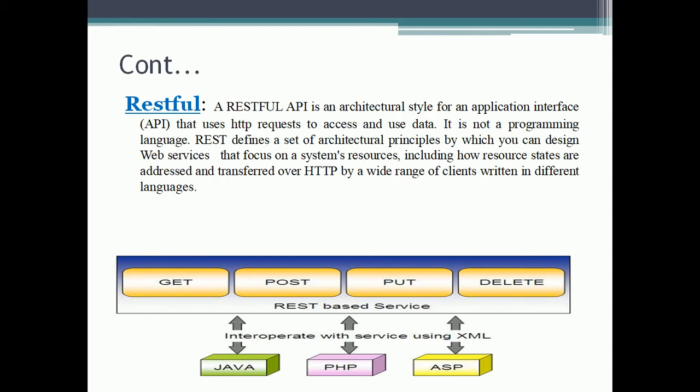RESTful. A RESTful API is an architectural style for an application interface that uses HTTP requests to access and use data. It is not a programming language. REST defines a set of architectural principles by which you can design web services that focus on a system's resources, including how resource states are addressed and transferred over HTTP by a wide range of clients written in different languages.